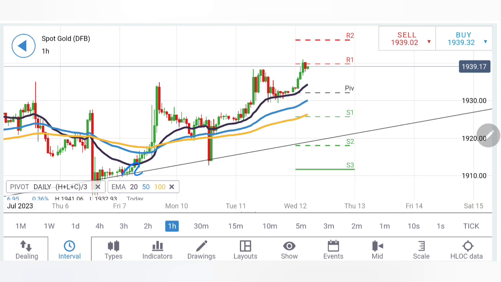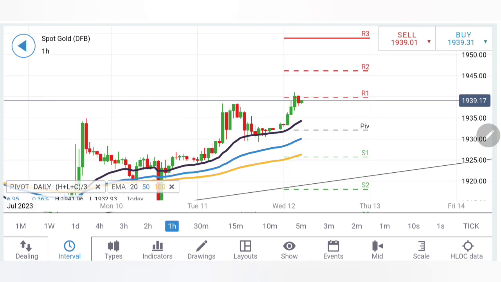Now if you observe, see higher bases are getting created: 1910, 1925, 1930. Now these three steps are created and gold is trading bullish. Now you can look at first rise, then second rise from 1925 to 1938 levels almost, and this is the third rise. So it appears that the bullishness is getting diminished here. So I will definitely watch out for how it behaves around this zone between 1930 1940, or rather I will say 1932 1942 levels. For this $10 we will be watchful and cautious.